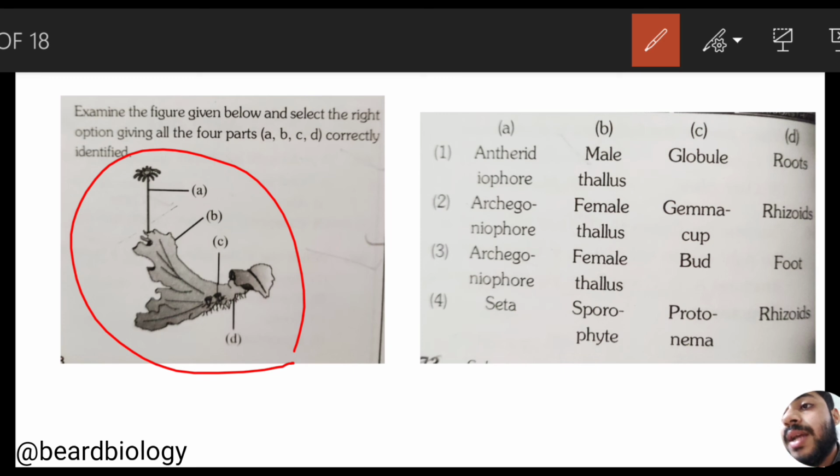Now let me understand the question. Examine the figure given below, select the right option for all the 4 parts. Here they are indicating the different parts A, B, C and D, and accordingly the options provide the names of the different parts.